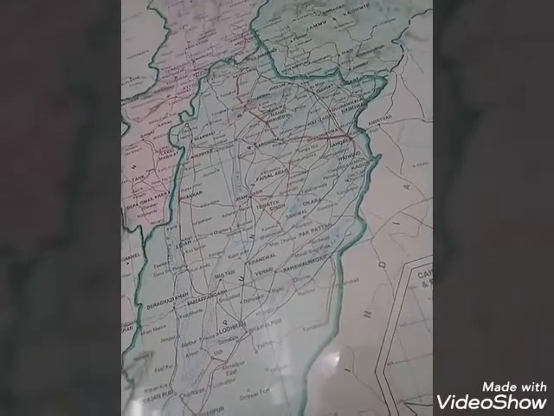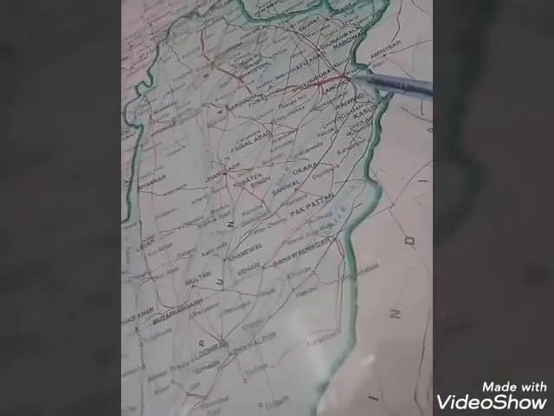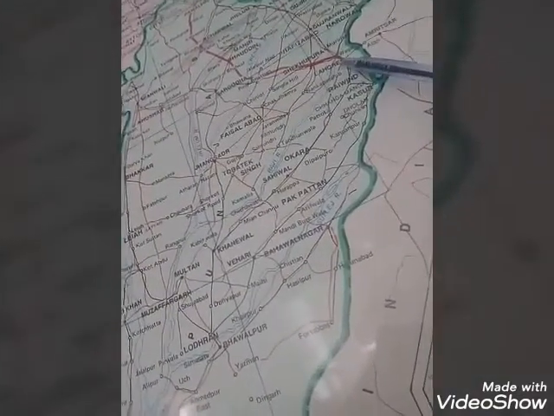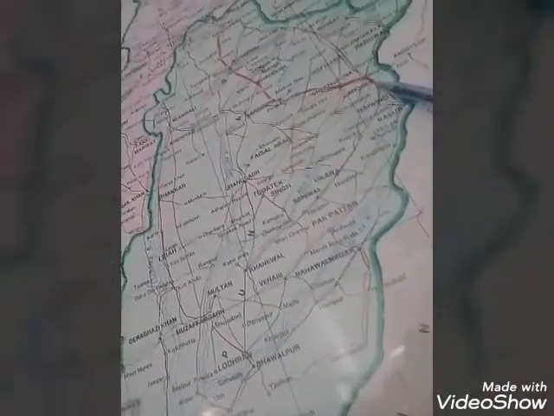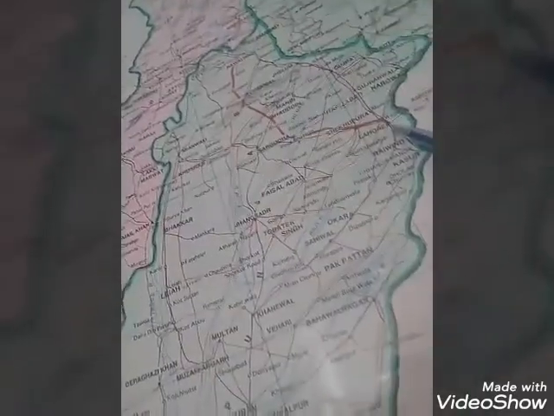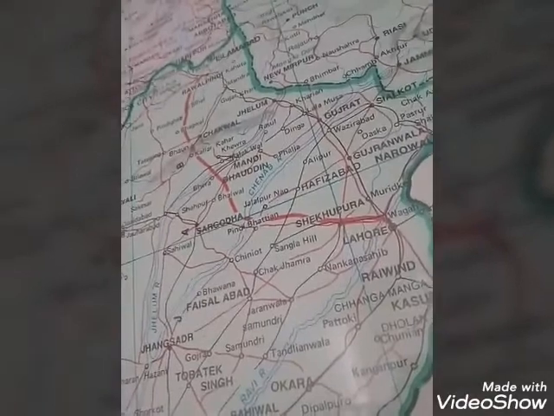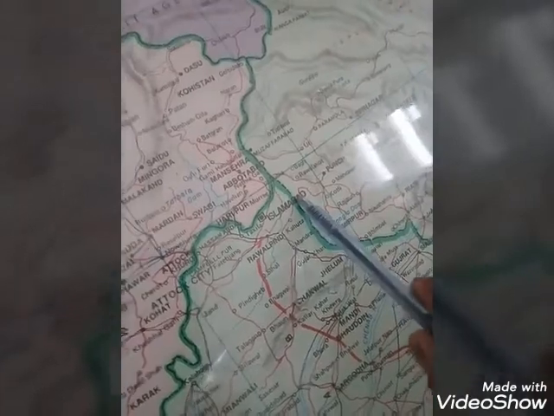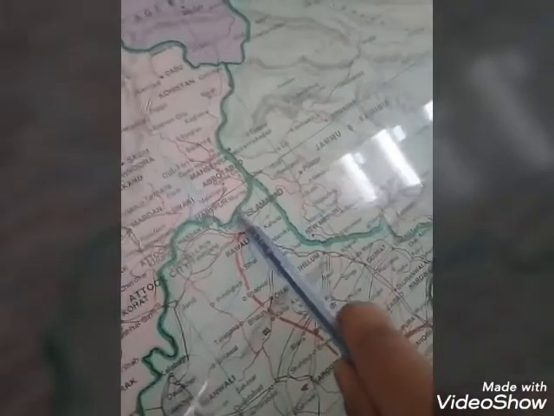Now let's find out Lahore city. Here is Lahore. You can read the spelling of Lahore. Can you see that black dot? It is because Lahore is the capital of Punjab. Let's find out Islamabad. Here is Islamabad. Can you see the little square over there? Yes, it's because Islamabad is the capital of Pakistan.